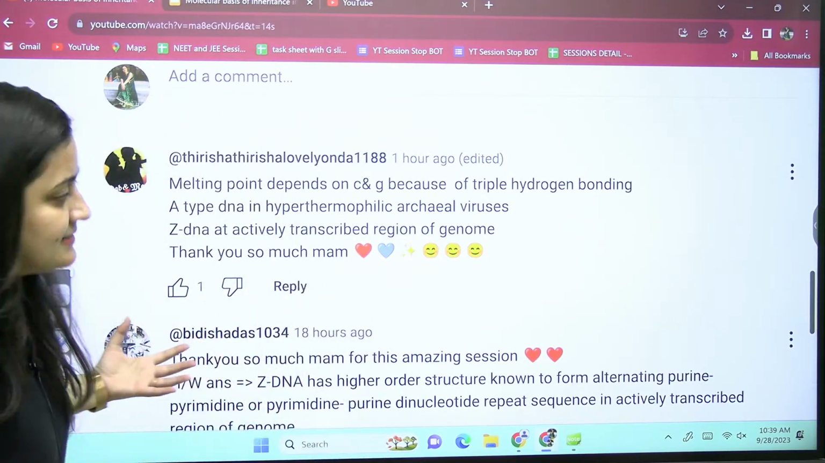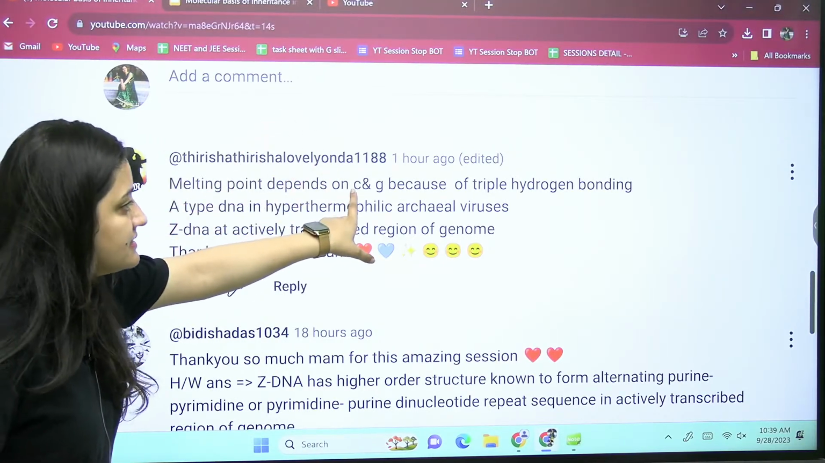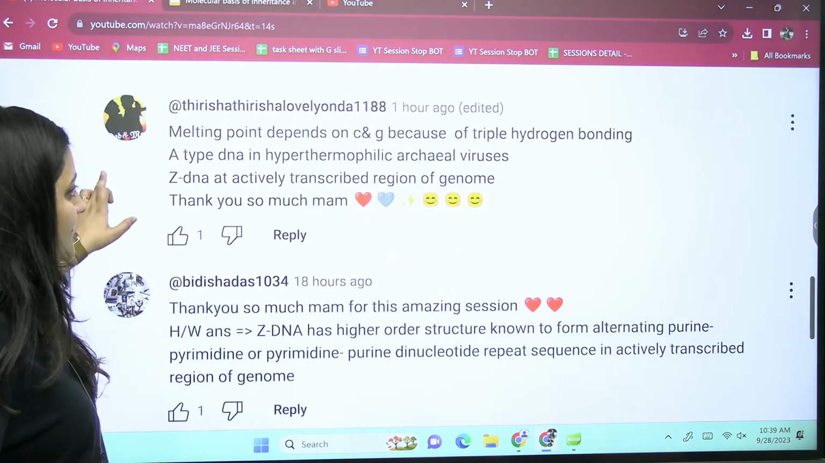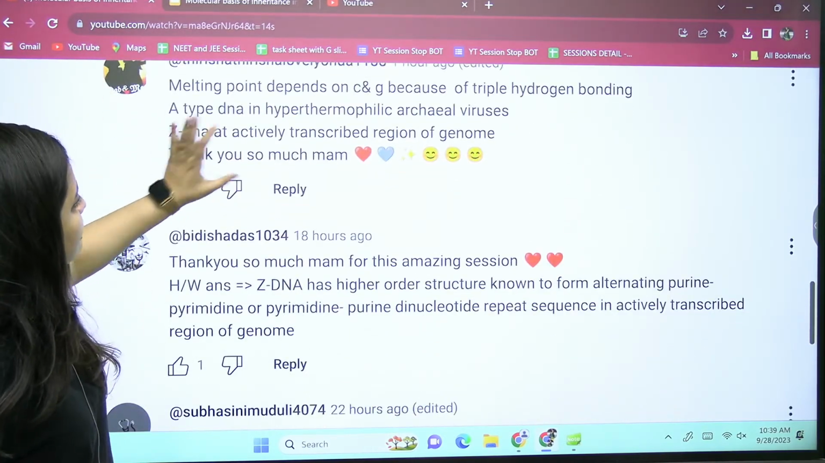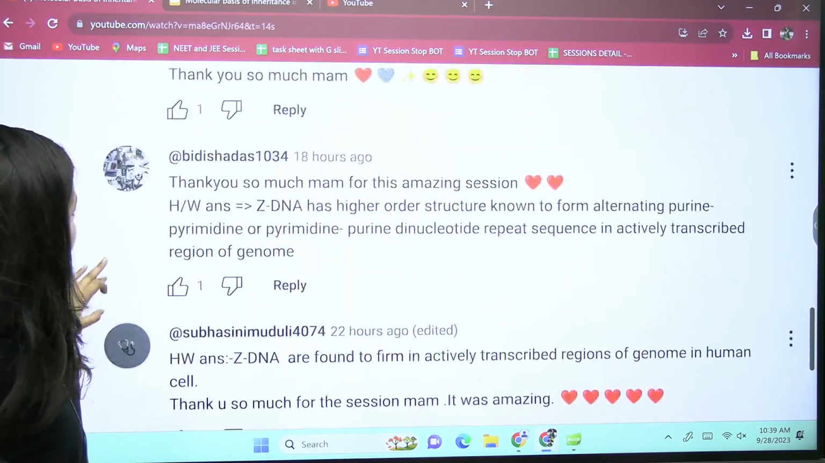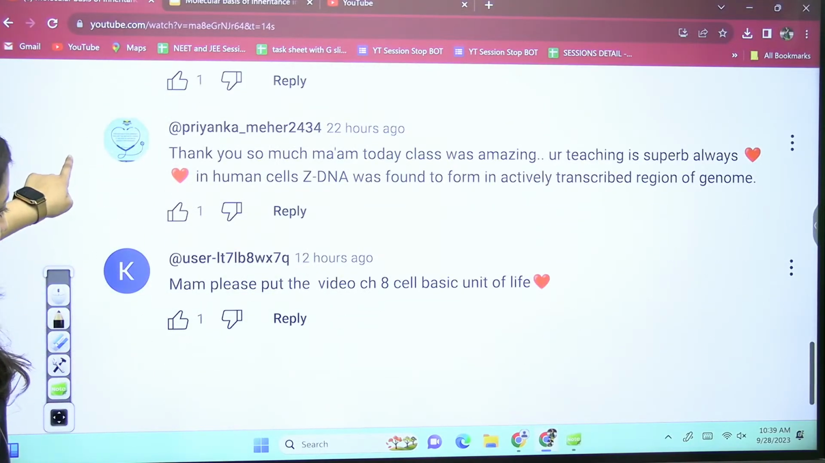So here you guys can see, yesterday I was asking about that melting point. So it depends upon cytosine and guanine because of that triple hydrogen bonding. Very good, bache. So the difference in A type DNA, Z type DNA is given here. Very good, Suhashini. Very good, Vidisha. Very good, Akanksha, Priyanka, and user.